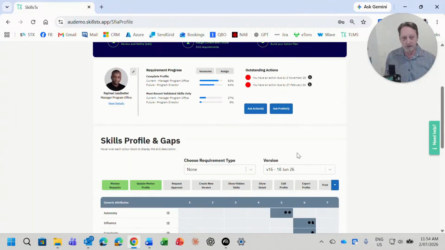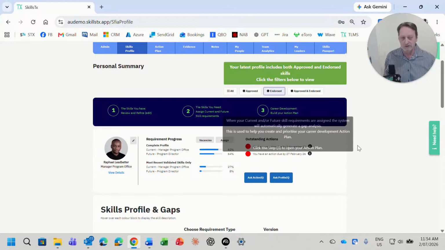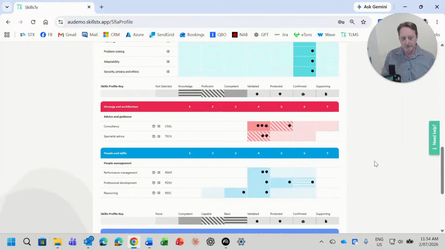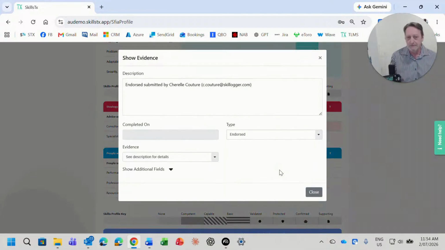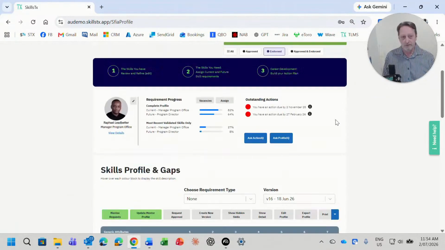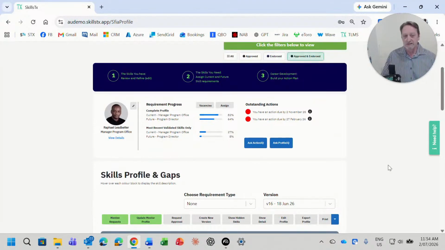Go back up. I'm going to now look at endorsed skills. This is usually done by a third party outside of the organization, quite often a consultant. Come in here, have a look at one. We've got some endorsed evidence, and we've got a person here, Sherelle, probably a trained assessor that has signed off on that. And then, of course, we've got the ability to view both side by side.